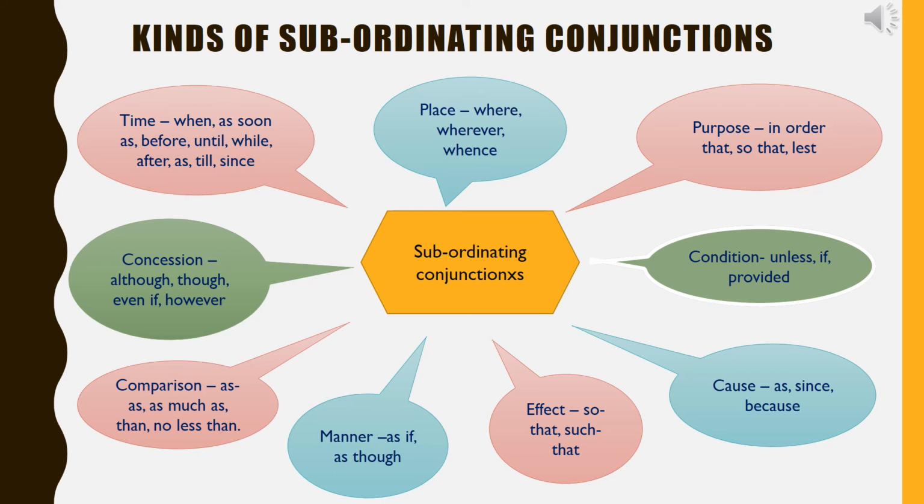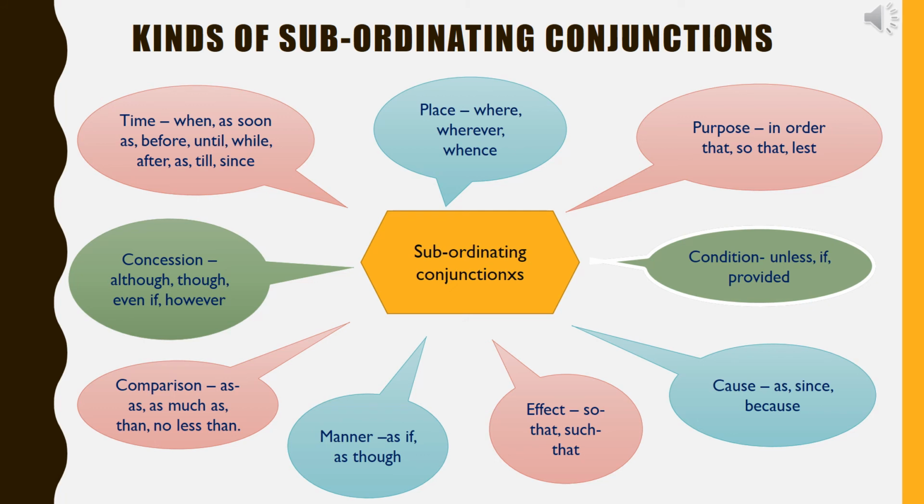Fifth, cause. Some subordinating conjunctions of cause are as, since, and because. For example, we all decided to have lunch as we were hungry. Everybody likes her because she is modest.